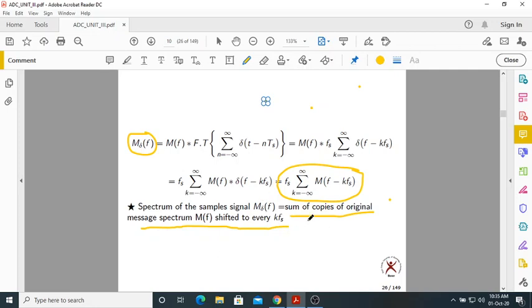Please don't forget Fs, it is a constant, keep it aside. If you expand the summation, you get M of f plus M of f minus Fs plus M of f minus 2Fs, and so on.